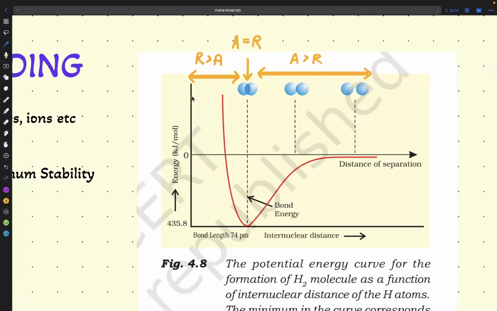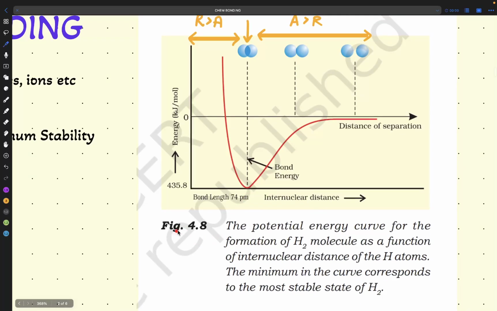So if they ask a question related to this, that what happens after the formation of the compound, if we decrease the separation, what is happening here? When we are decreasing the separation, repulsion is greater than attraction, and energy drastically increases in an exponential way. This you have to write, or if an association question comes, this will be the answer for it.